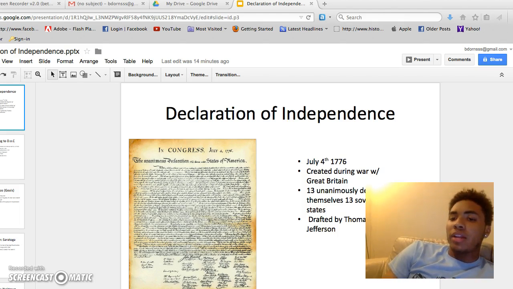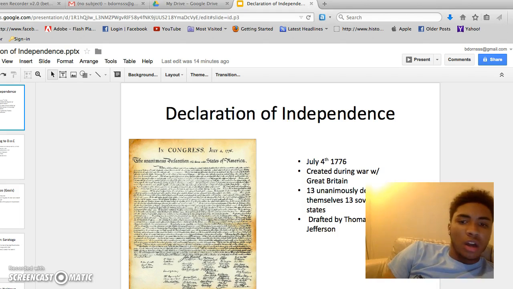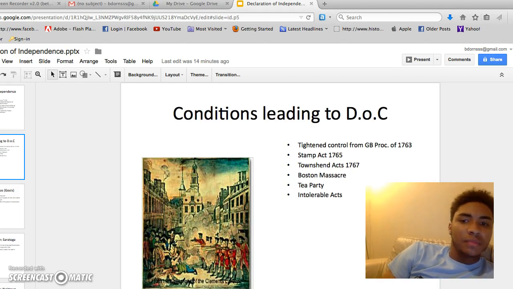What the Declaration of Independence truly is, is a legal document of the 13 colonies unanimously declaring themselves 13 sovereign states away from Great Britain. The document was drafted by Thomas Jefferson. Now I'm going to get into mainly the conditions that led to the Declaration of Independence. So let's get that started.